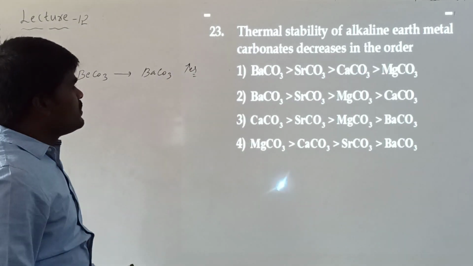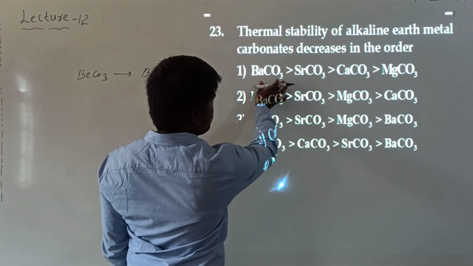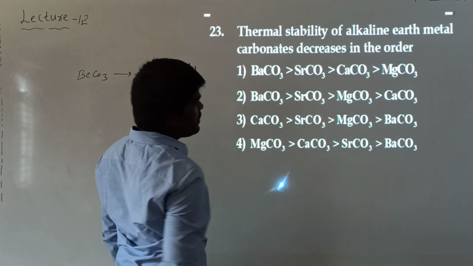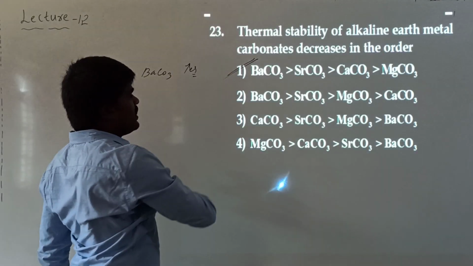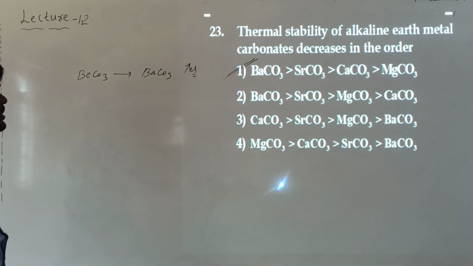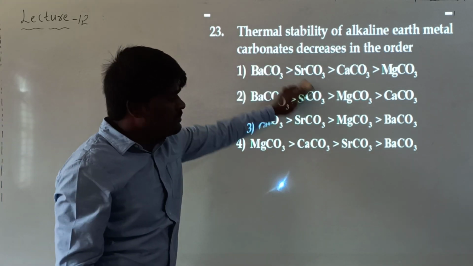So what will be the order? Barium carbonate, calcium carbonate, magnesium carbonate. This will be the decreasing order among the alkaline earth metals, right? Hope it is clear.